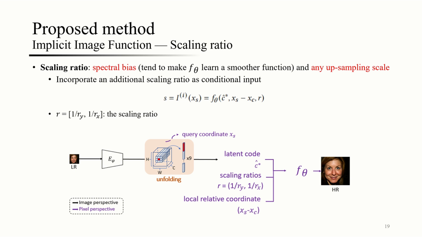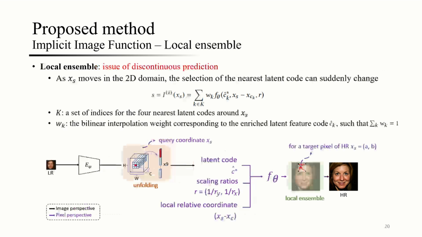Next, we incorporate an additional scaling ratio as conditional input to reduce spectral bias and adapt to any upsampling scale. Next, we perform local ensemble to address the issue of discontinuous prediction.